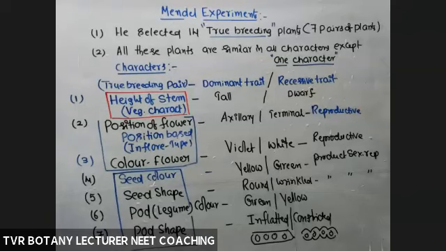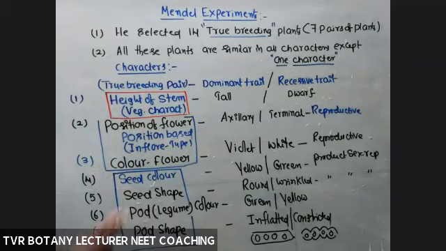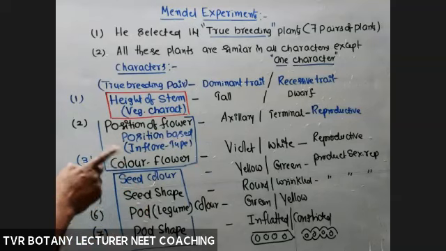Okay. Out of from flower, how many characters? 2. From seed, how many? 2. From pod, how many? 2. What is the ratio between characters from flower, seed, pod? 2, 2, 2. 1:1, 1:1.